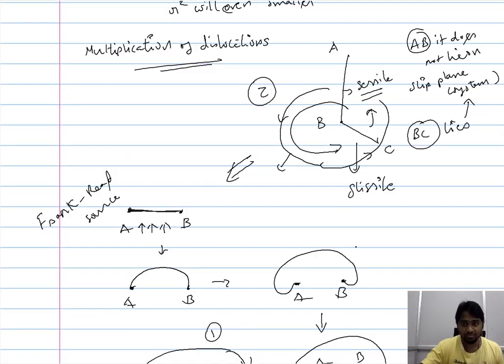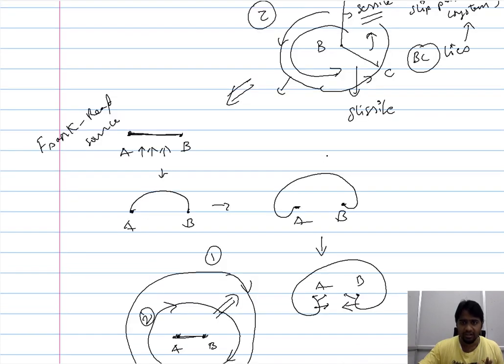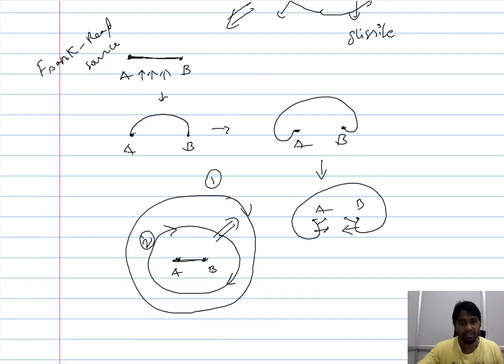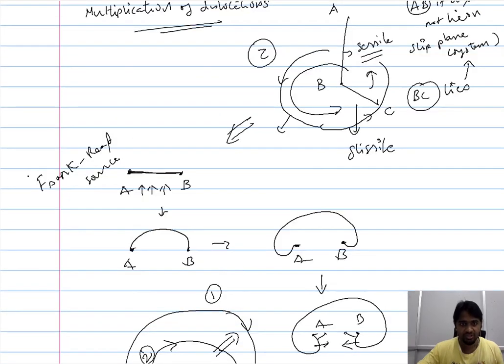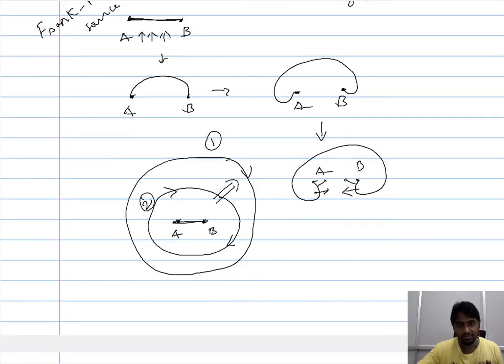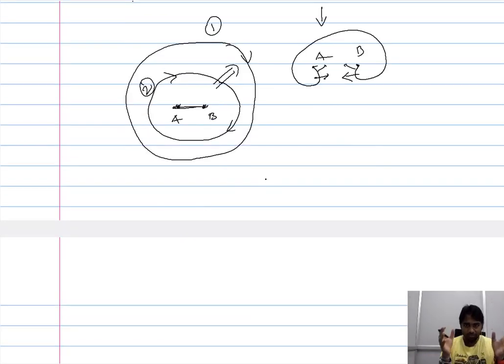So that initial understanding we gained from the simple setup: you have a section that is immobile, a section that is mobile, and when the mobile section moves without disturbing the immobile section, it will lead to the formation of the dislocation loop. That is the understanding that we gained from this generalized consideration. And if you make it more specific by considering a simple dislocation line pinned at A and B, you end up having the Frank-Read source. This is the generalized consideration, and this is the specific Frank-Read source that leads to the progressive formation of dislocation loops from a simple dislocation line pinned at 2 points. Now the other way of multiplying the dislocation loop is when you have multiple cross events.